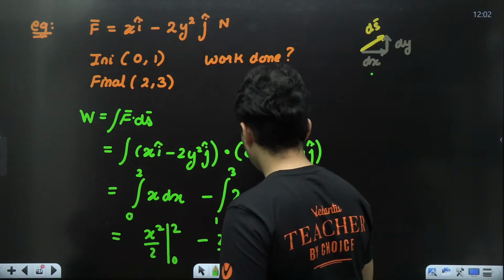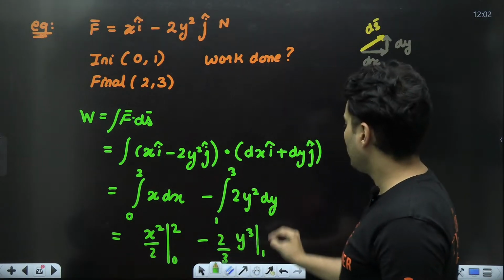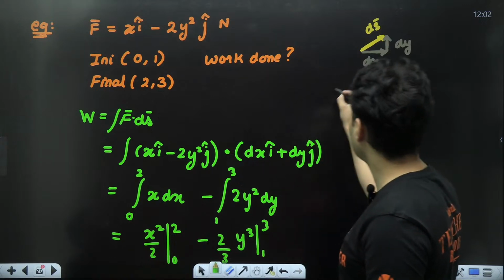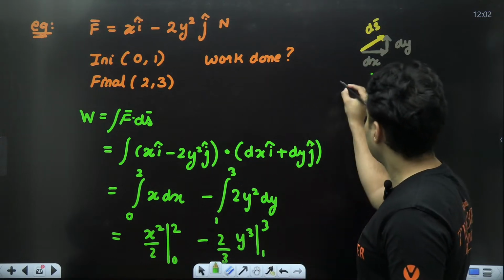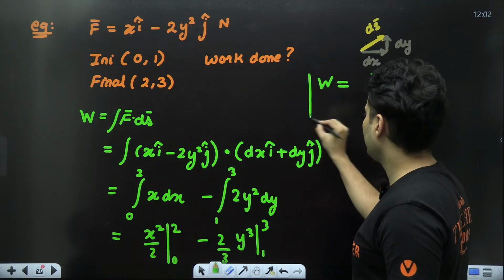While copying it down, sorry. This was y cube, this was 1 to 3. Yep, sorry. So this was 1 to 3. So this will be work done.